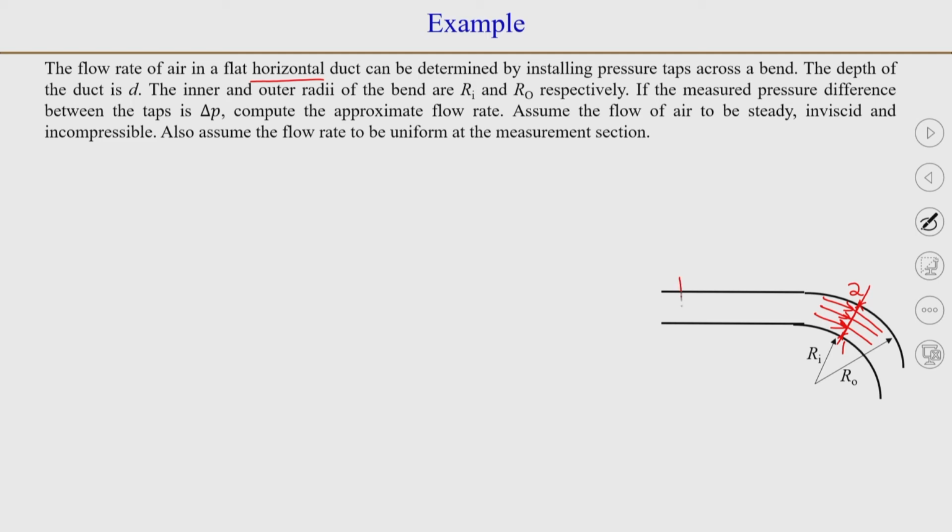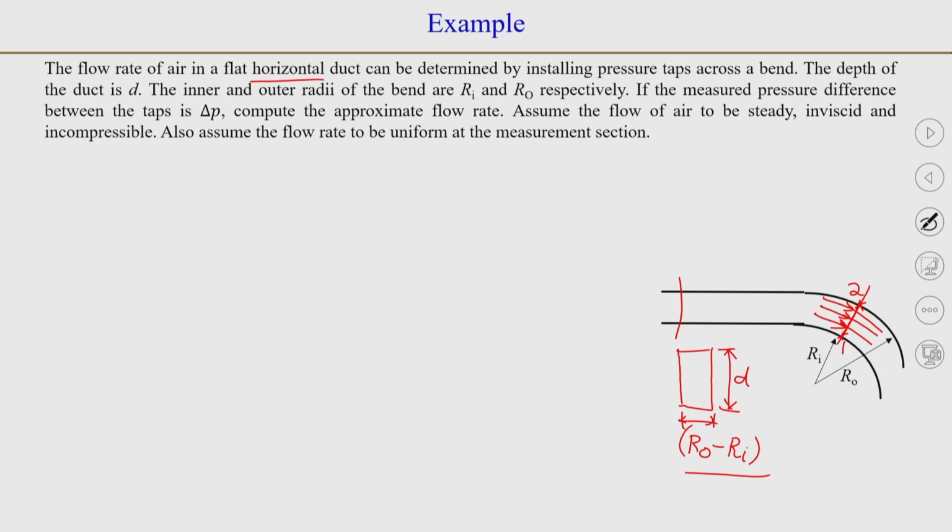So, if we look at any point and take its cross section, it is a rectangular duct, and at the cross section the depth is d, and this distance of course everywhere is the difference of two radii, so r_o minus r_i. Okay.